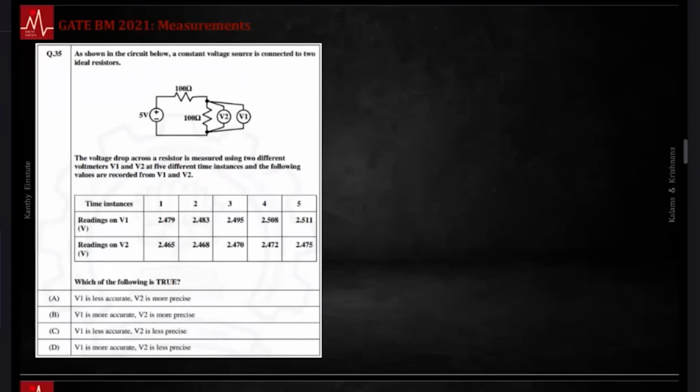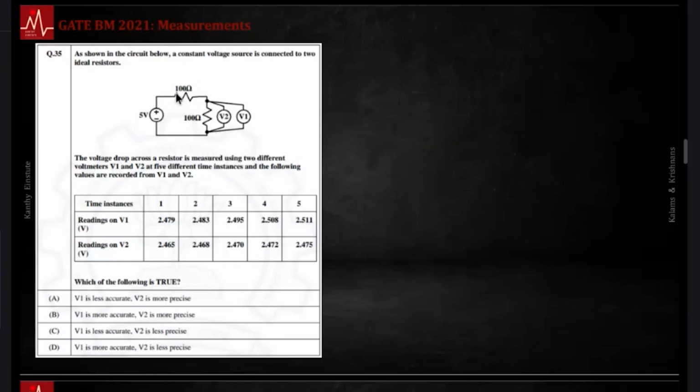Let's go to this question. Shown in the circuit below, a constant voltage source is connected to ideal resistors. The voltage drop across the resistor is this. The expected voltage drop at this stage, I'm just going to write that down. What they are supposed to measure is 5 V by the voltage division rule. Let's assume the voltage meters are all ideal. So what it's supposed to measure is 2.5 volts.